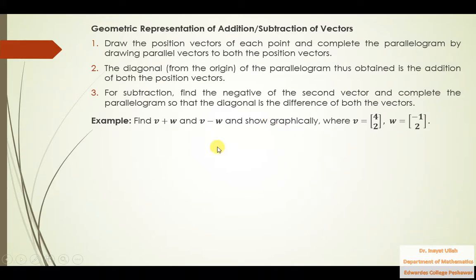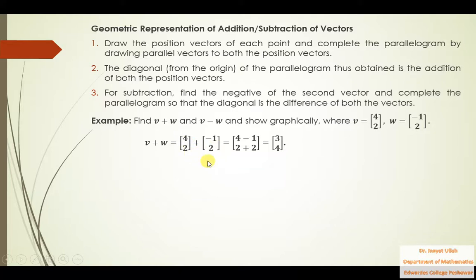So there are two parts of this question. We need to find the sum and difference of v and w, and then we will show this sum and this difference graphically. So let us solve it. First of all, we need to find v plus w. How could we add these two vectors?